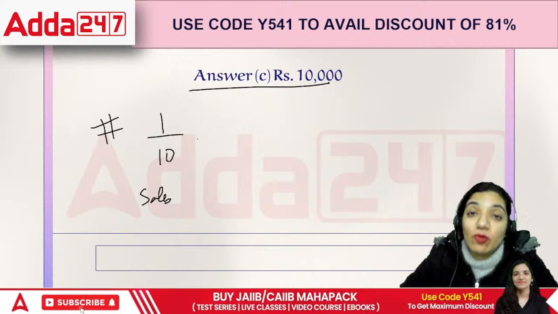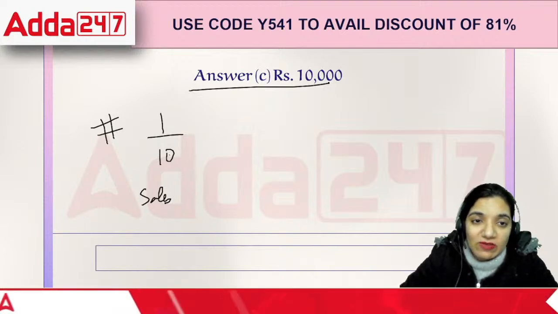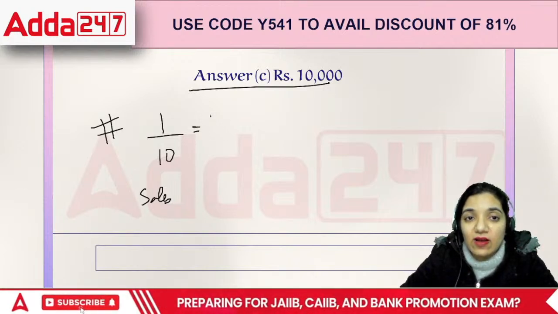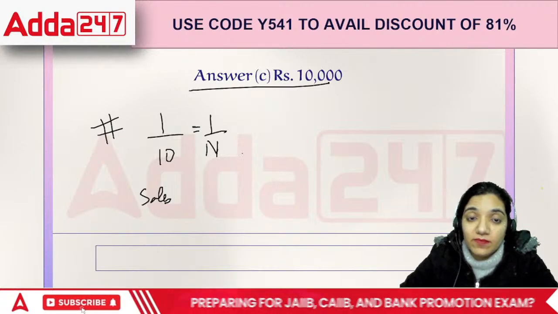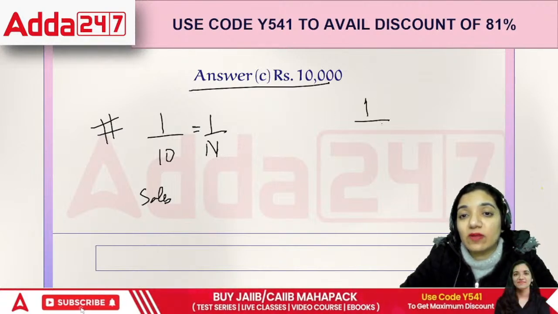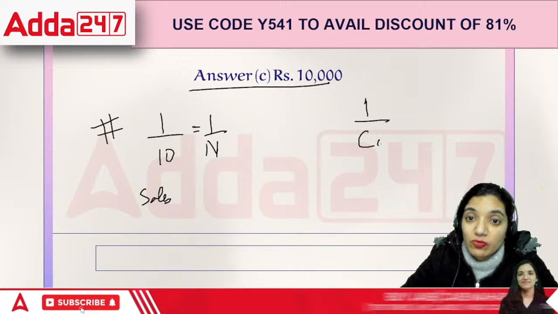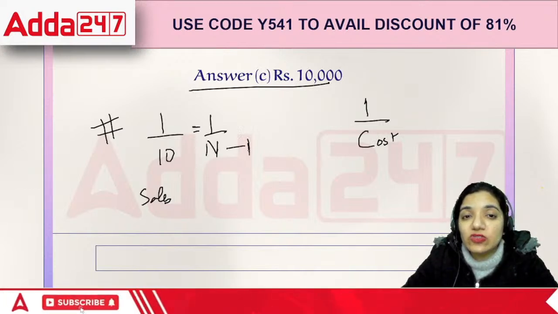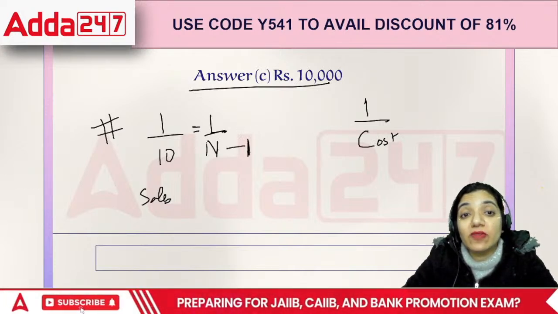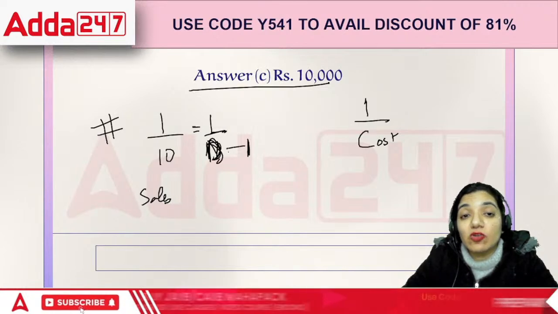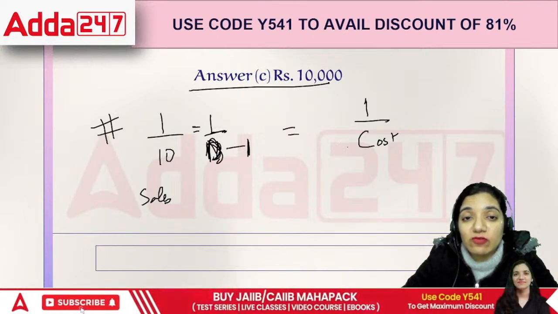So the crux of the story is, if you have 1 by 10 as your sales, then whatever the fraction on sales would be, say 1 by n, and you would like to reach the cost, what will you do? You will reduce 1 only from the denominator, not from the numerator, just from the denominator. It will give you the cost fraction.